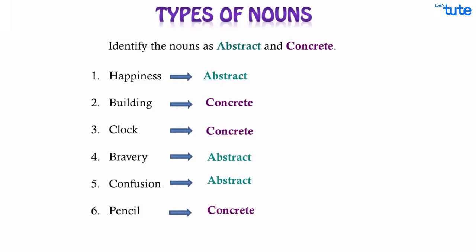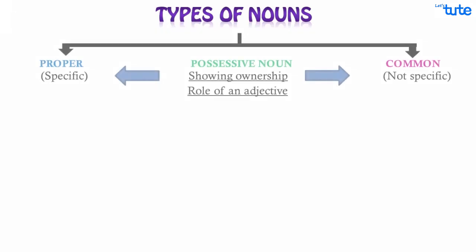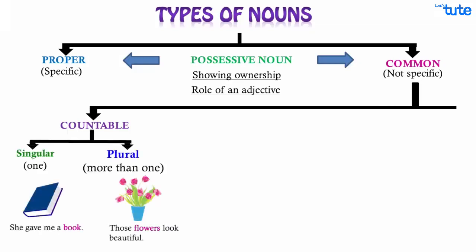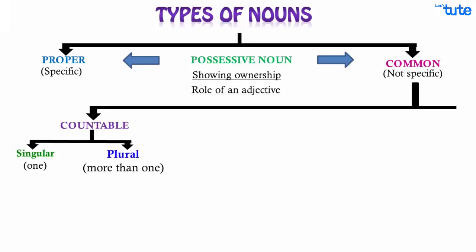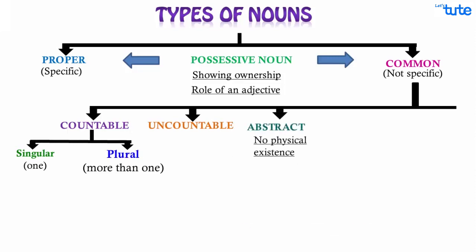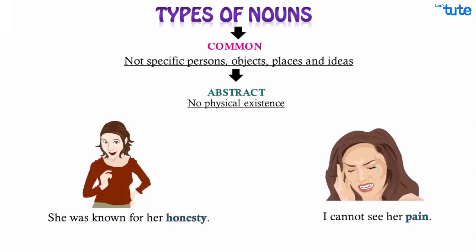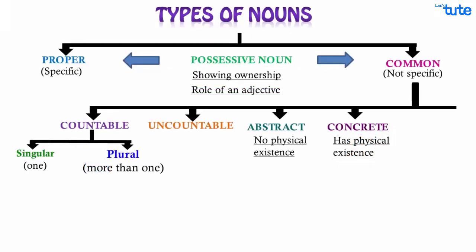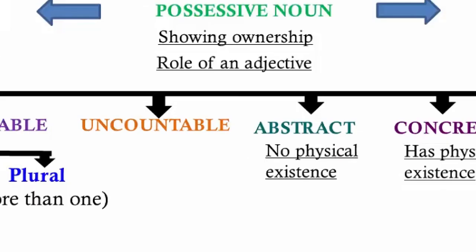So that's it for today. Let's quickly summarize what we have learned so far. We have understood how common nouns are further classified into countable nouns, which are further divided into singular and plural. We also saw uncountable nouns. Then we saw the abstract nouns and then concrete nouns. We will understand the further classification or types of nouns in our upcoming session.